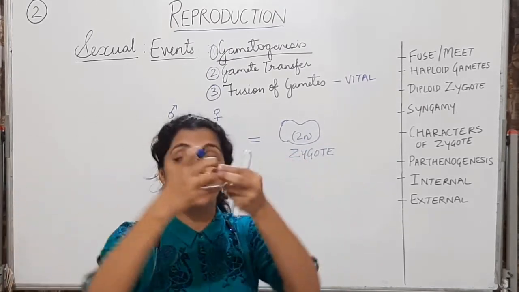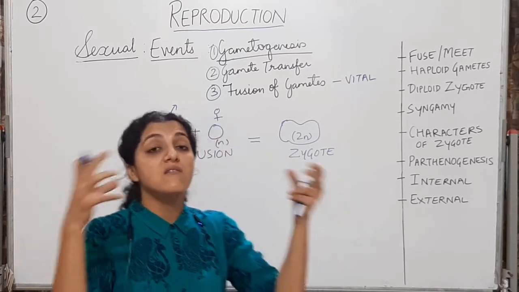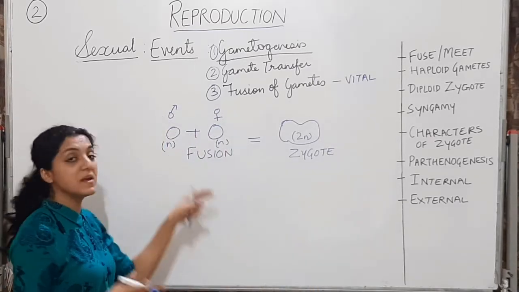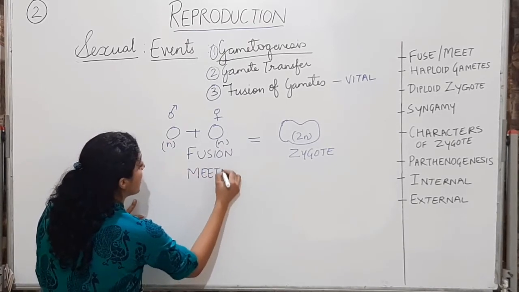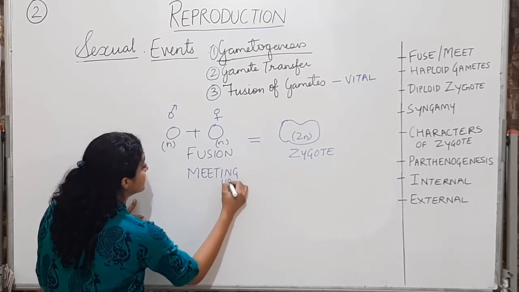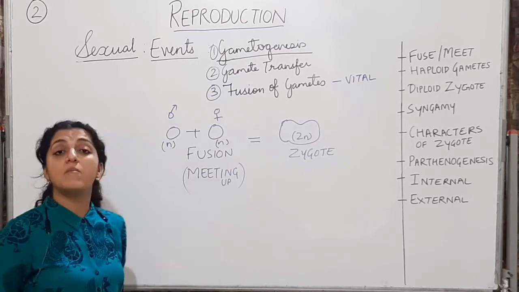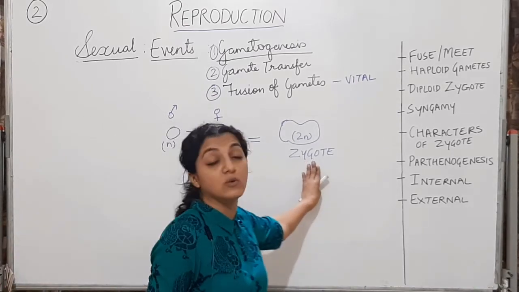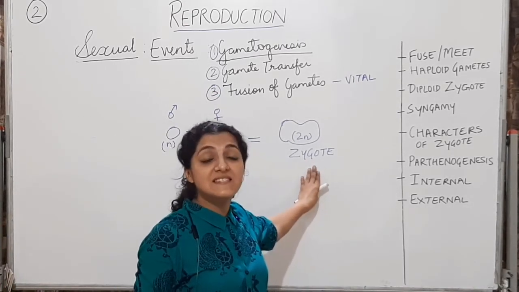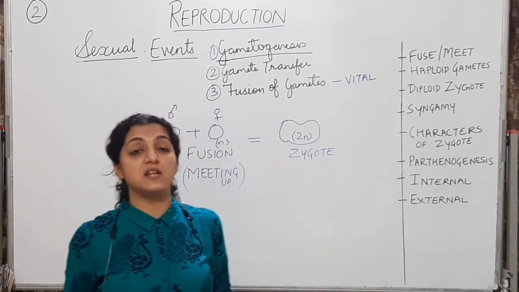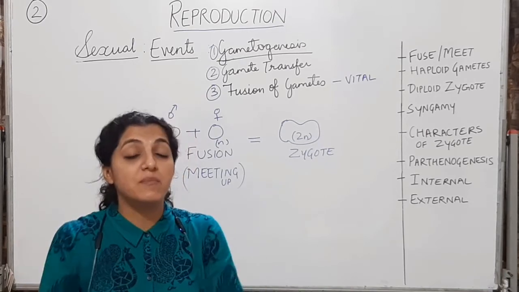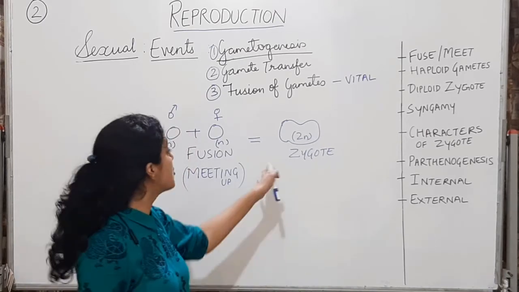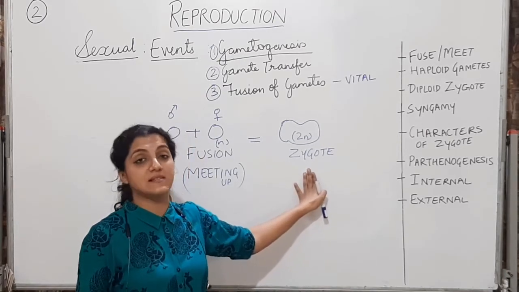They are fusing with each other. Okay, fusion. So these two gametes are fusing, they are actually meeting up, they are fusing with each other to form a diploid zygote. This zygote is very essential for the further generation to be reproduced. The formation of this zygote is very essential.